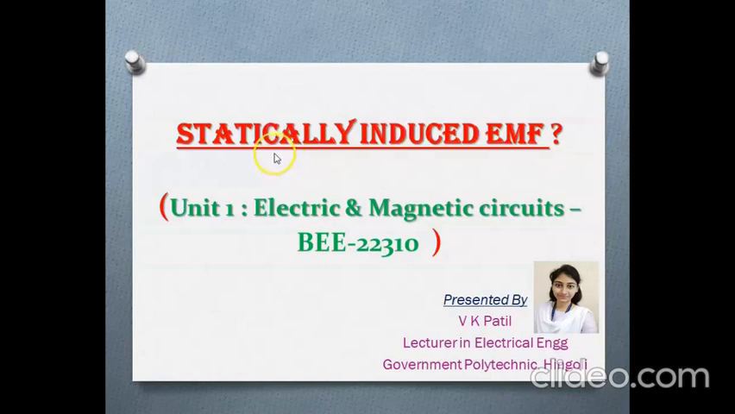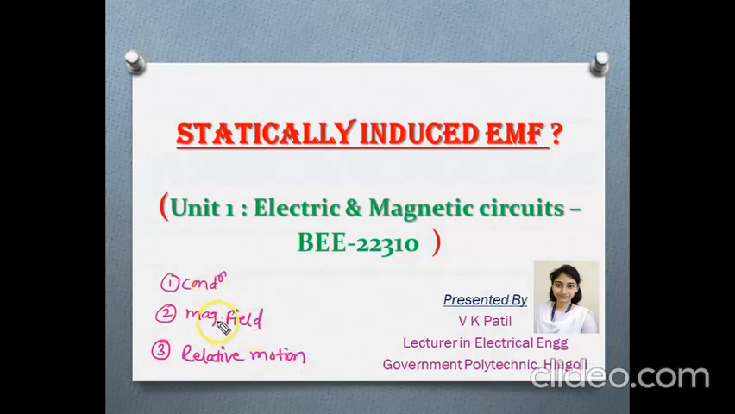But even though there is no physical movement, it satisfies the third condition of induced EMF. We know that there are three conditions to induce EMF in a conductor. First is we must have conducting material, that is conductor. Then second one is magnetic field, and third will be relative motion between them, conductor and magnetic field.